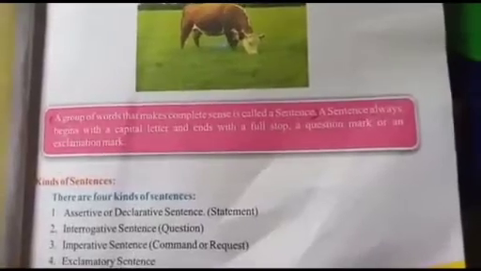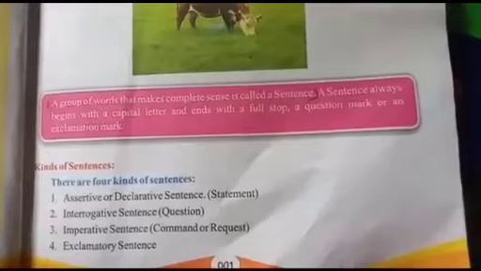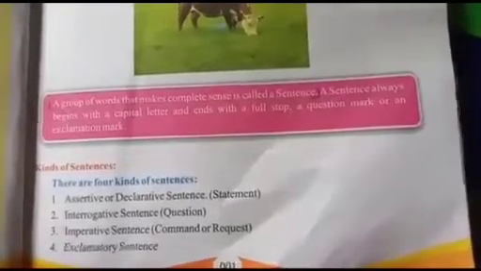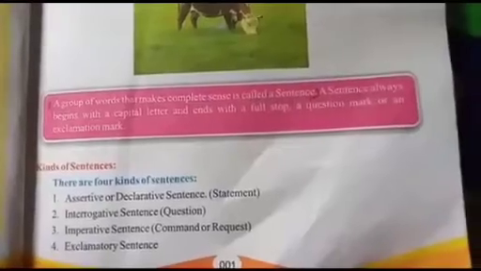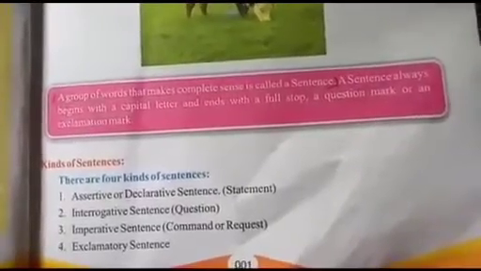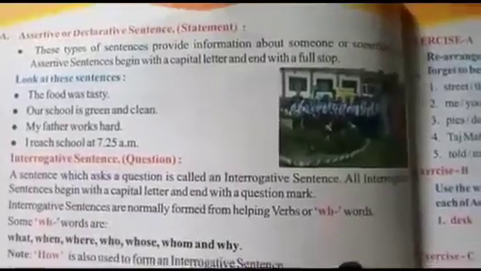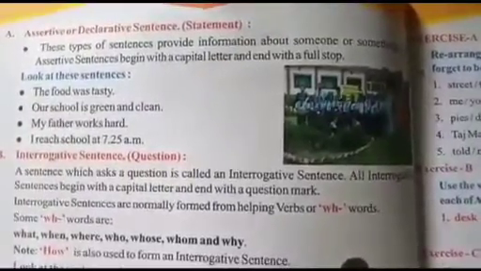There are 4 kinds of sentences. What are they? Number 1 is assertive or declarative sentence. Number 2 is interrogative sentence. Number 3 imperative sentence, and number 4 exclamatory sentence. So students, let's discuss the sentences. When I am reading these, see carefully and listen carefully.